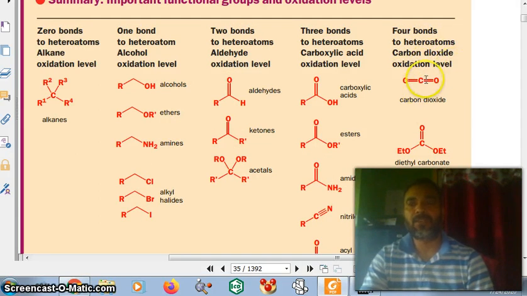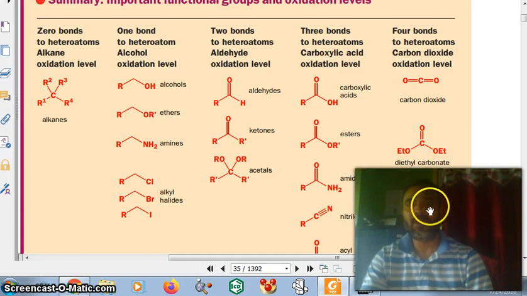You see this carbon is attached with oxygen through two bonds, and this carbon attached with another oxygen with two bonds. So this is carbon dioxide. Now here diethyl carbonate. So this carbon is attached with heteroatom oxygen with a double bond, this heteroatom single bond, this heteroatom single bond. So 1 2 3 4, diethyl carbonate.